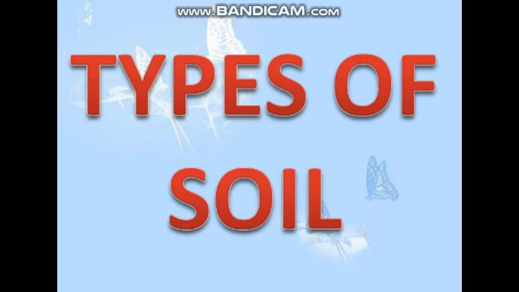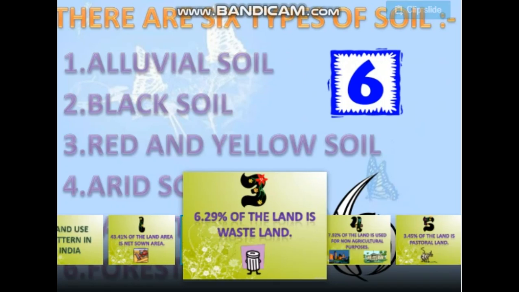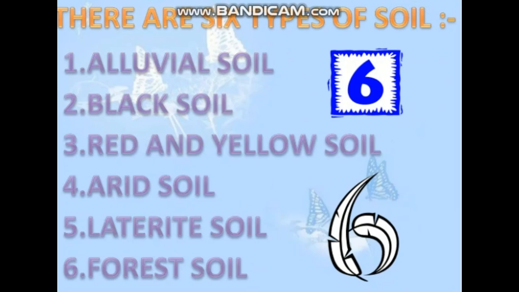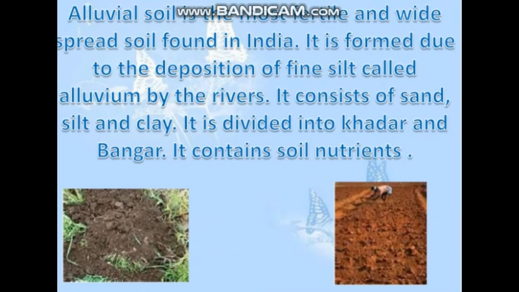Types of soils. Soils are classified into 6 types: alluvial soil, black soil, red and yellow soil, arid soil, laterite soil, and forest soil. First, let us start with alluvial soil. Alluvial soil is the most fertile and widespread soil found in India.